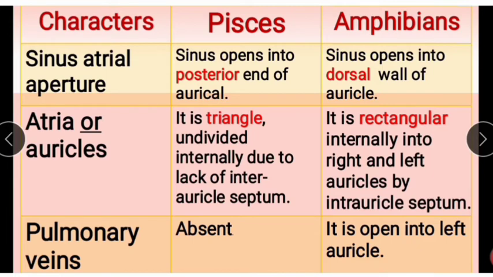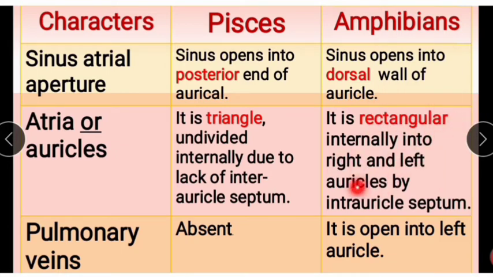And next one, atria or auricles. In fishes, it is triangular in shape and undivided internally due to the lack of an inter-auricular septum. It is not completely divided. Next, in amphibians, it is rectangular in shape. In auricles, fishes are triangular in shape, but amphibians are rectangular in shape.